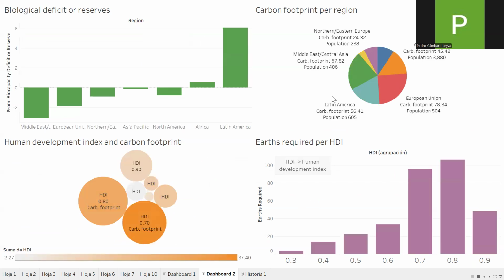So that was everything I can show. Also, the population might affect, but as you can see, even though the population is not super high in the European Union, they tend to have a larger carbon footprint than other regions.